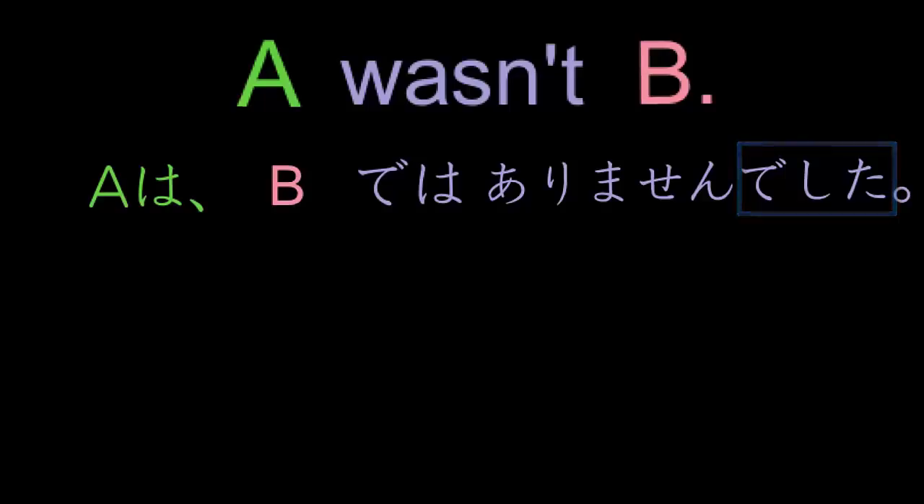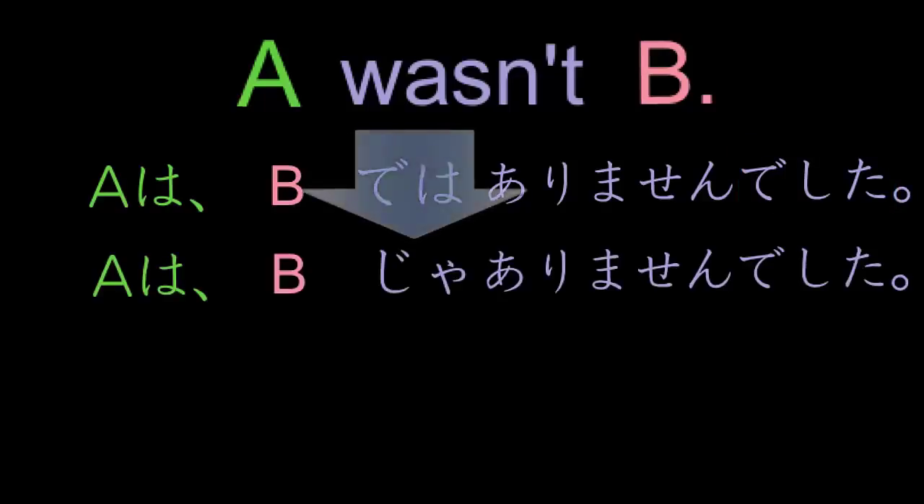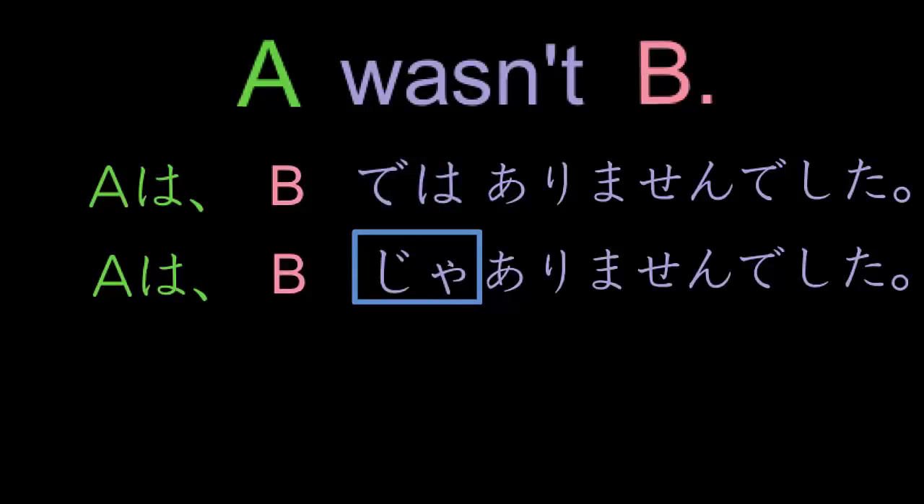Let's have a look at the very formal case. We've changed dewa to ja, which is simply a very fast way of saying dewa. Apart from that, the sentence remains the same. A wa B ja arimasen deshita.